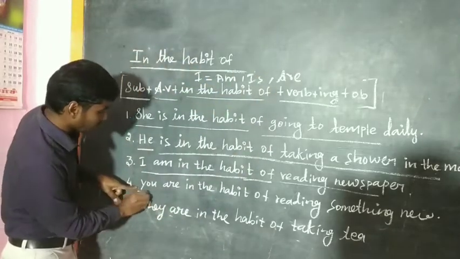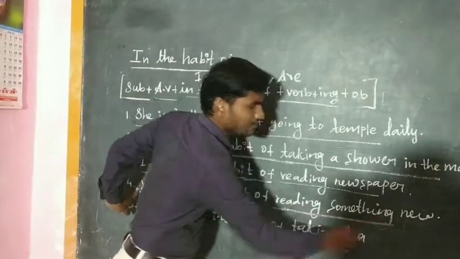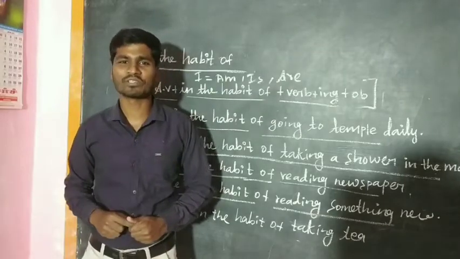And the fourth one, if you comes, it means the auxiliary verb are. So you are in the habit of reading something new. You are in the habit of reading something new.